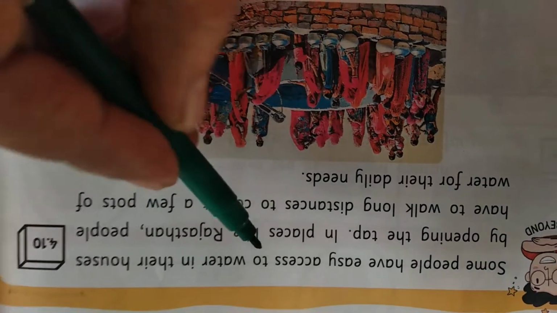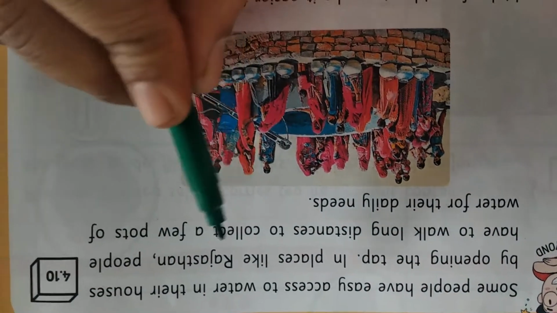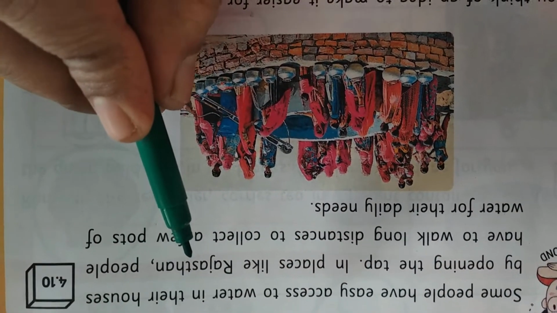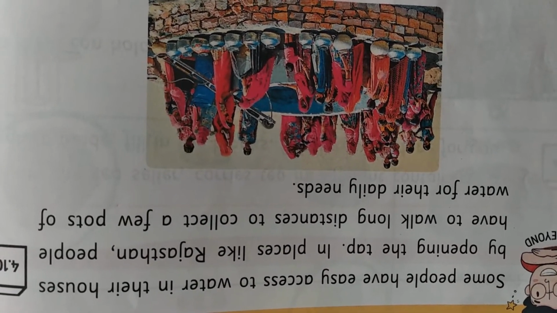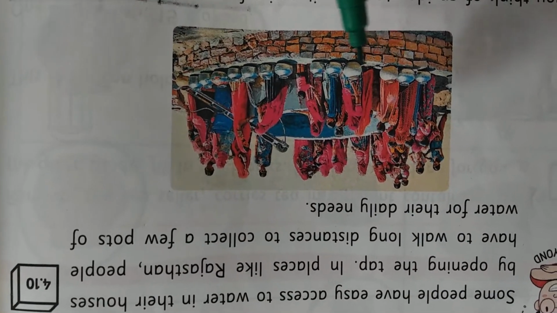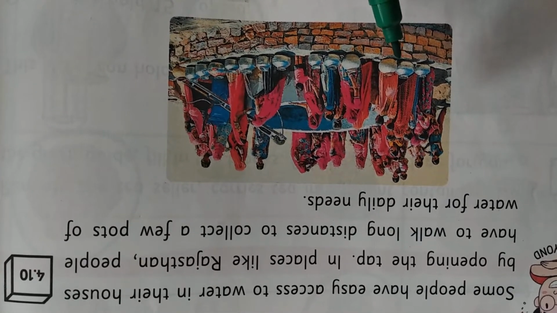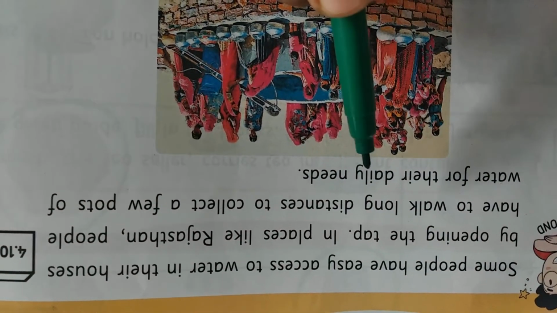Yes. In some places like Rajasthan, people have to walk long distance. In their homes they don't have a tap. So there, water is not much. They have to walk a long distance to collect the water. So how will they collect the water? See in the picture, these are the paths. They will bring water using these paths. They have to walk a long distance to collect a few pots of water for their daily needs.